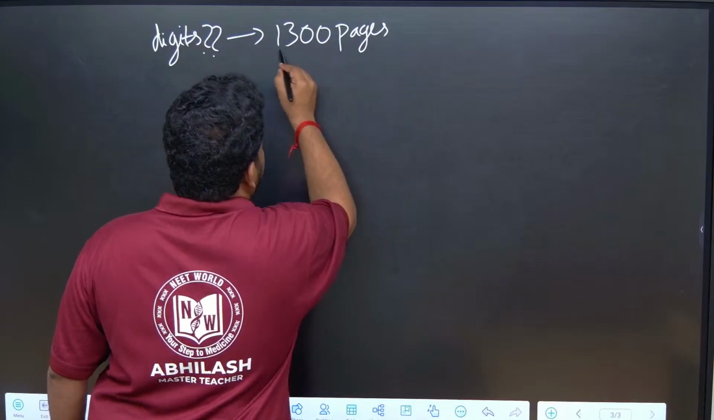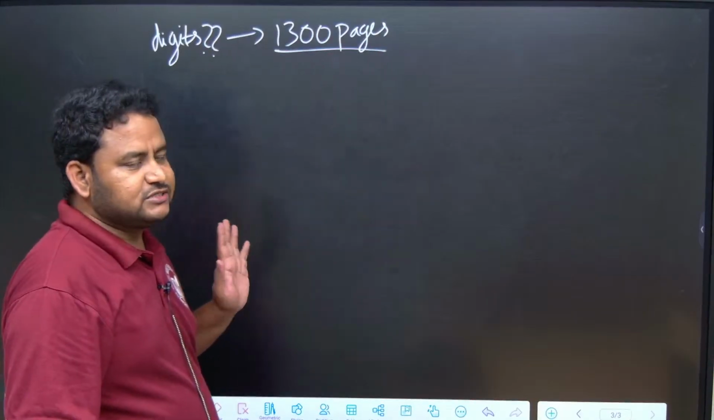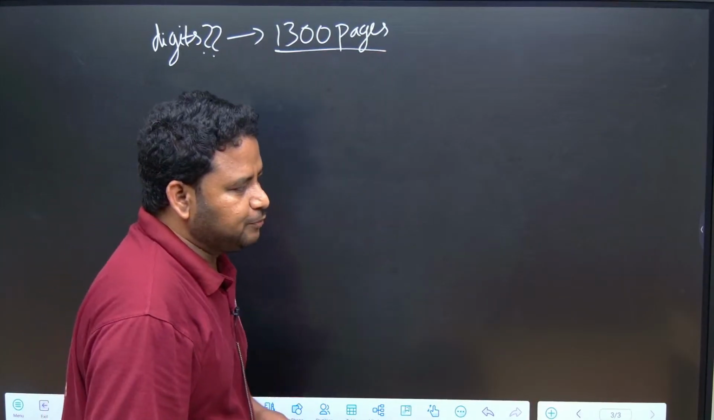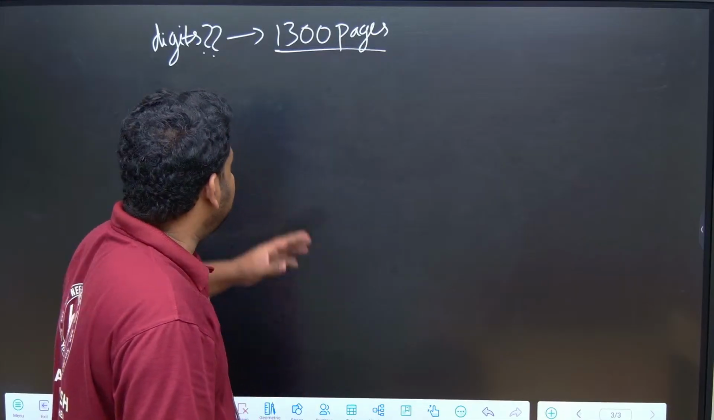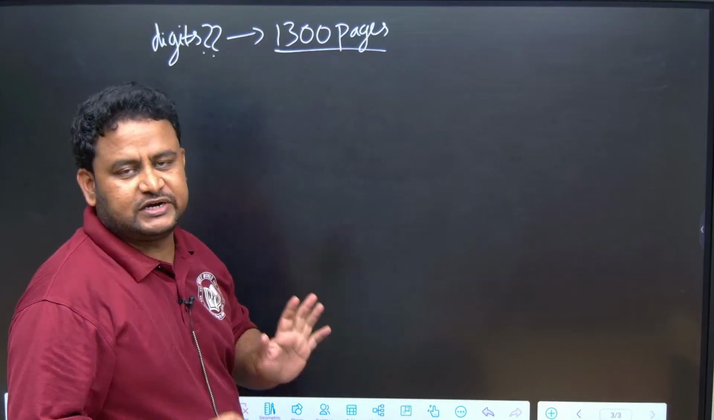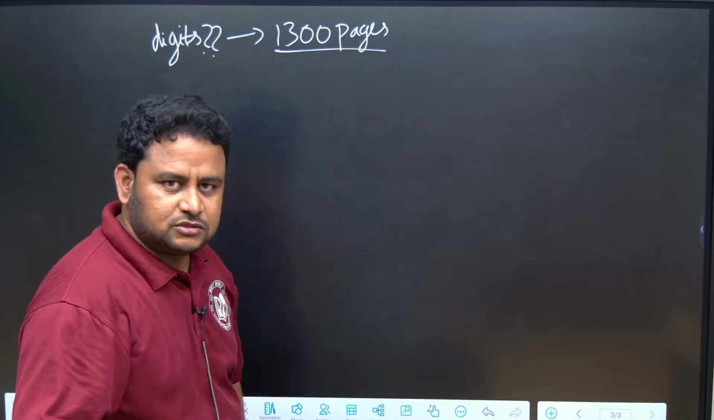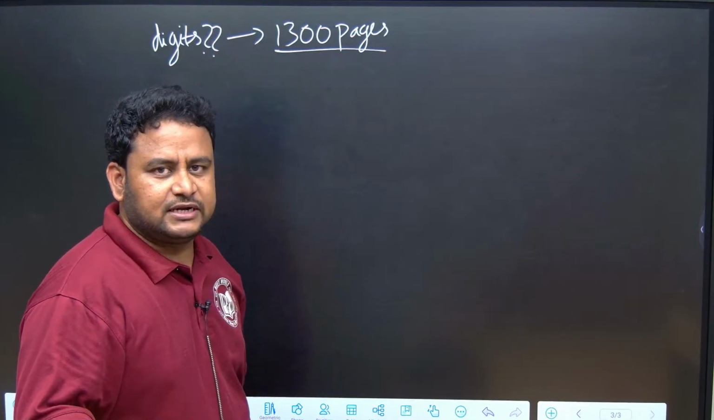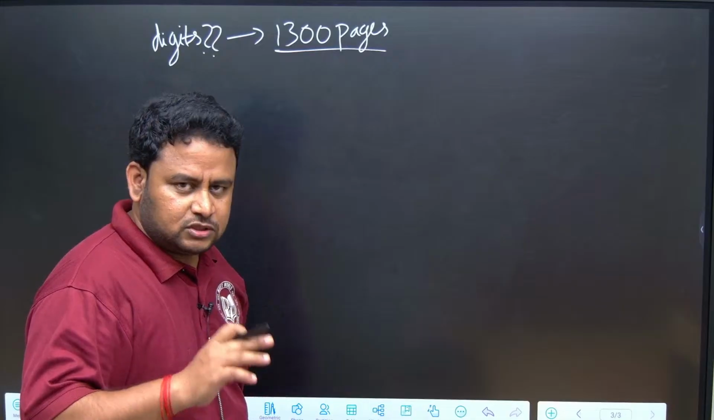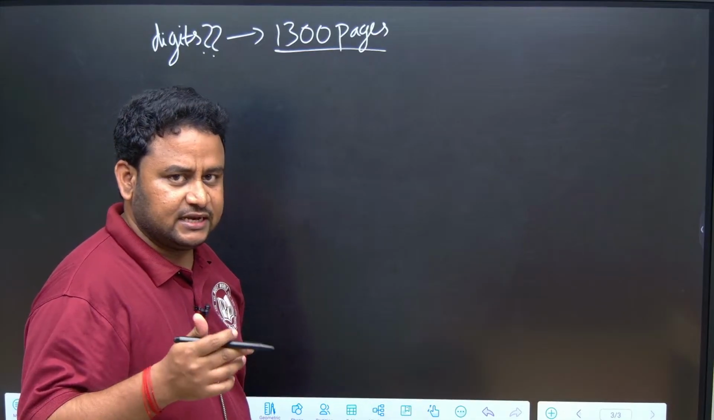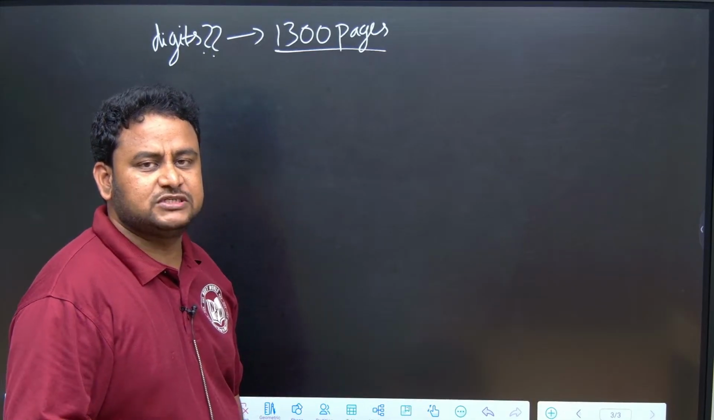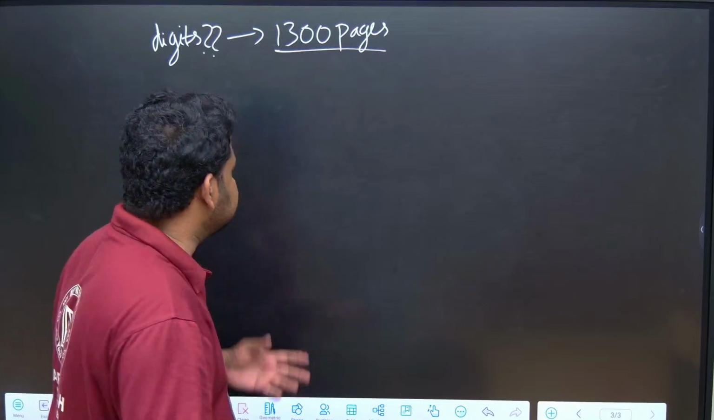Okay, the book is having how many pages? 1300 pages. I hope you understood. Good. So what is the procedure we have to follow? I told you 1 to 999. I know that the number of digits is 2889. Otherwise, I can follow the same procedure.